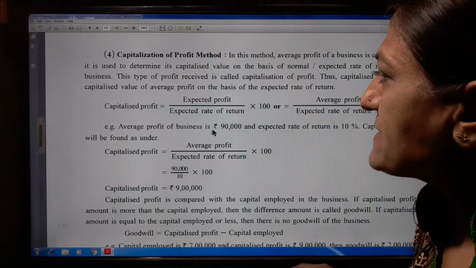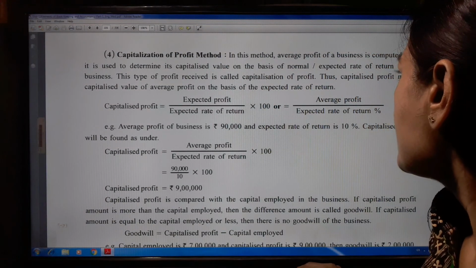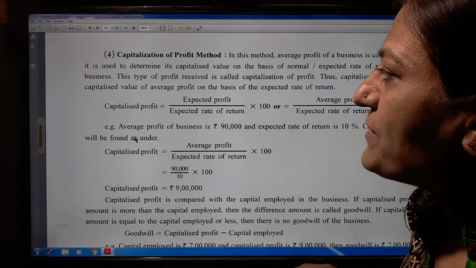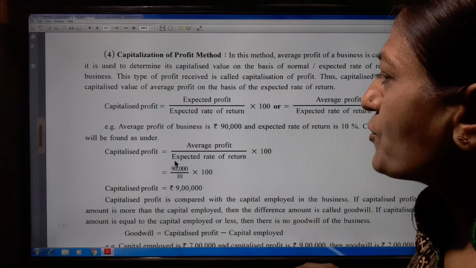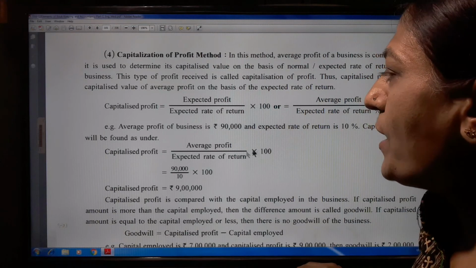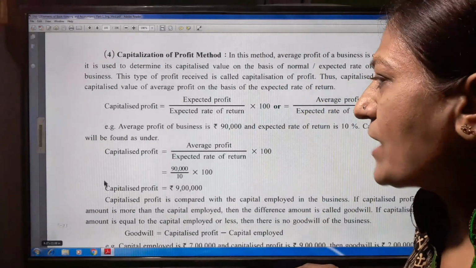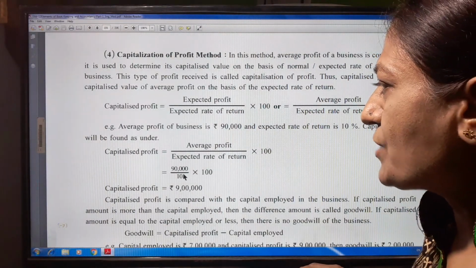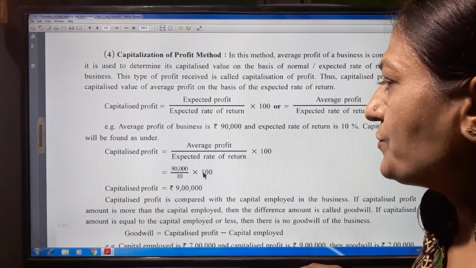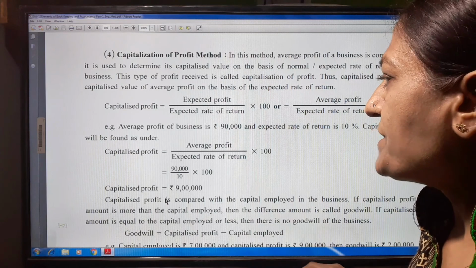Here, one example is given. Average profit of the business is 90,000 and expected rate of return is 10%. Capitalized profit will be found as under. Capitalized profit is equal to average profit upon expected rate of return into 100, which is 90,000 upon 10 into 100. So capitalized profit is equal to 9 lakh.